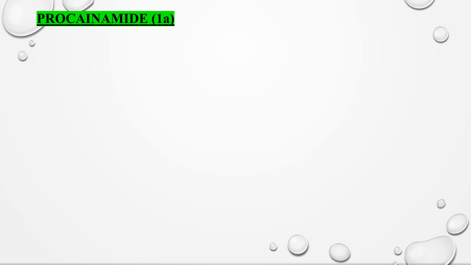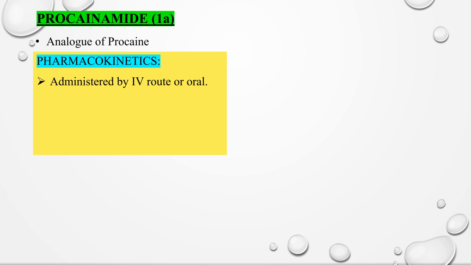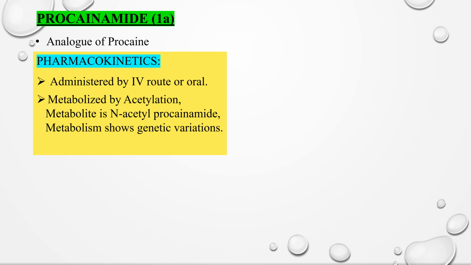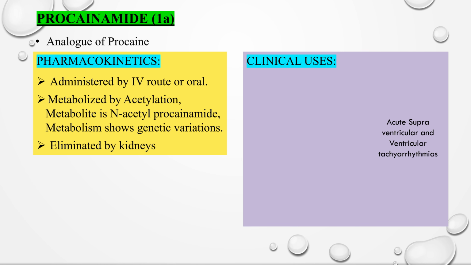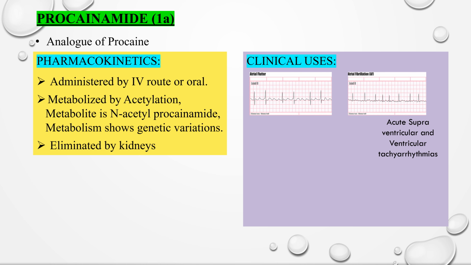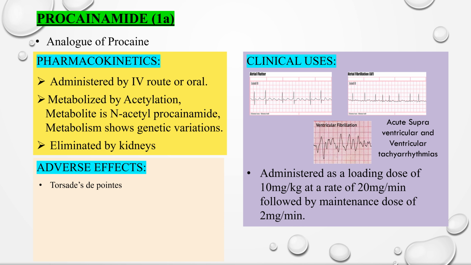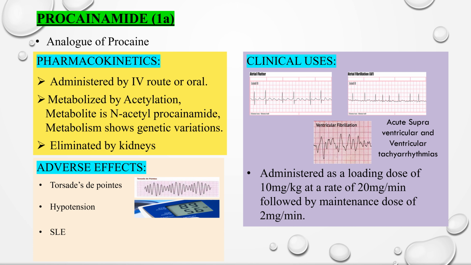Coming to the drug procainamide. It is an analog of procaine. It is administered by IV or oral route. It is metabolized by acetylation and the metabolite is N-acetyl procainamide, which is responsible for pharmacological actions. Metabolism shows genetic variations based on which individuals are classified as slow acetylators or fast acetylators. It is eliminated by kidneys. Coming to clinical uses, it is used in acute supraventricular and ventricular tachyarrhythmias such as atrial flutter, atrial fibrillation, and ventricular fibrillations. Adverse effects include Torsades de pointes, hypotension, SLE, and bone marrow depression.